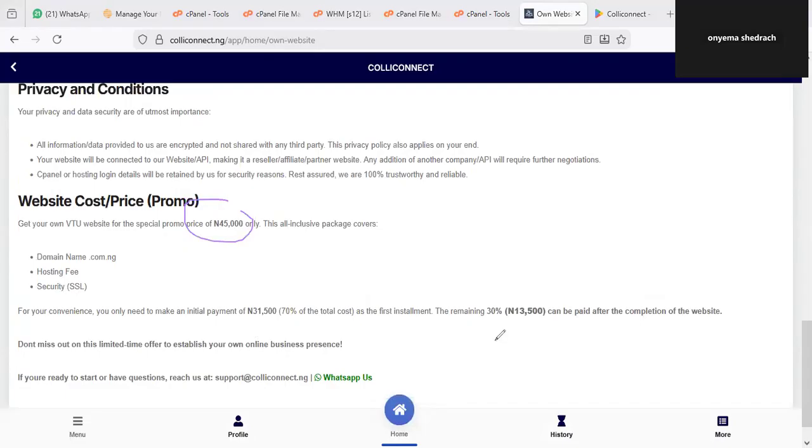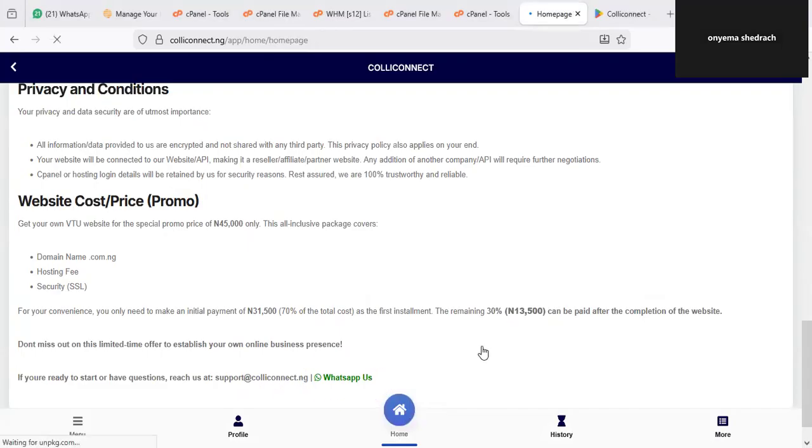So get started right away, and you can also pay a down payment of 70% and then balance the remaining for your website to get launched. Contact Colliconnect right away on WhatsApp. You can also do a support ticket, but using WhatsApp will get it faster.